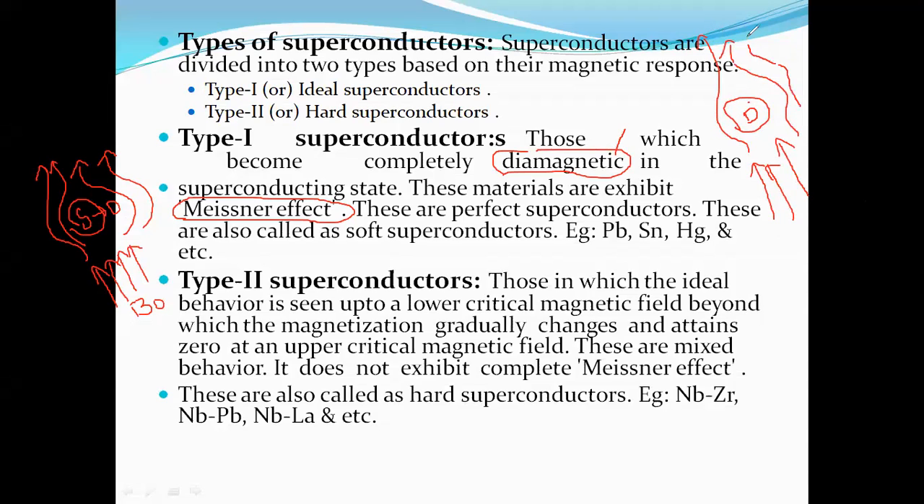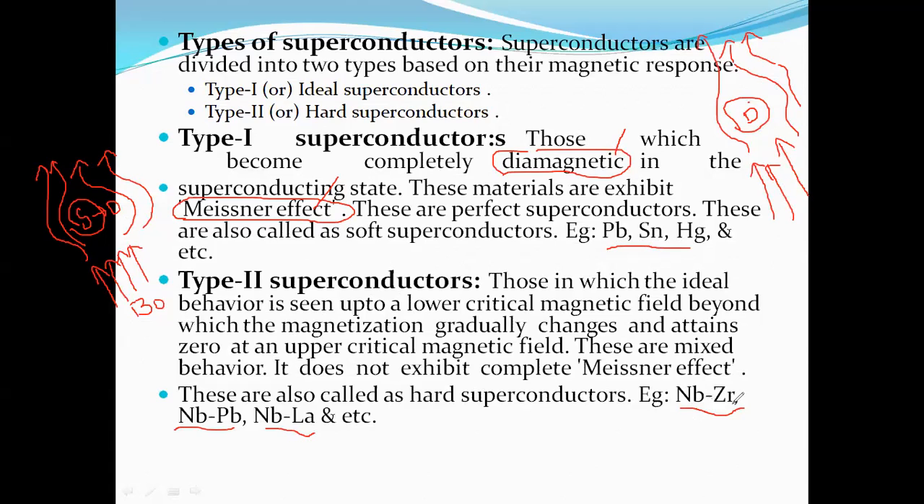The property we are talking about is the Meissner effect. Superconductors have two main classifications: type 1 is ideal, and type 2 is non-ideal. Type 1 superconductors, the best examples are lead, tin, and mercury at low temperature. Type 2 superconductors are alloy combinations: Nb and zirconium, Nb and lead, Nb and lanthanum, etc. That is niobium as well as zirconium.